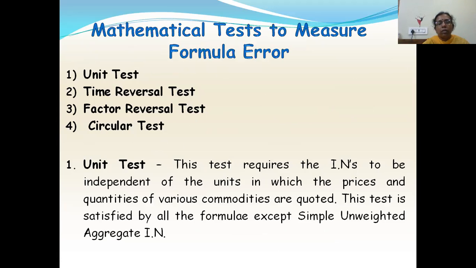First is the unit test. Unit test means whatever index number you are calculating, it should be free from units, measuring units. That is called the unit test. So this test requires the index numbers to be independent of the units in which the prices and quantities of various commodities are quoted. Almost all the index number formulas satisfy this unit test, except one, which is the simple unweighted aggregate index number. Except this, all other index numbers satisfy this unit test.